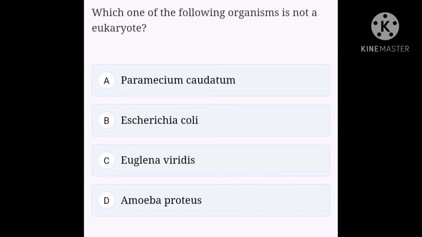Okay, next one. Which one of the following organisms is not a eukaryote? Option A, Paramecium caudatum, option B, Escherichia coli, option C, Euglena viridis, option D, Amoeba proteus. Escherichia coli is not an example of eukaryotic cell. It is a typical example of prokaryotic cell. Hence option B, Escherichia coli is the right answer for this question.